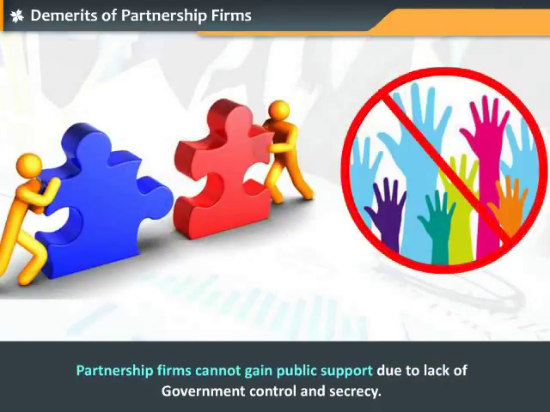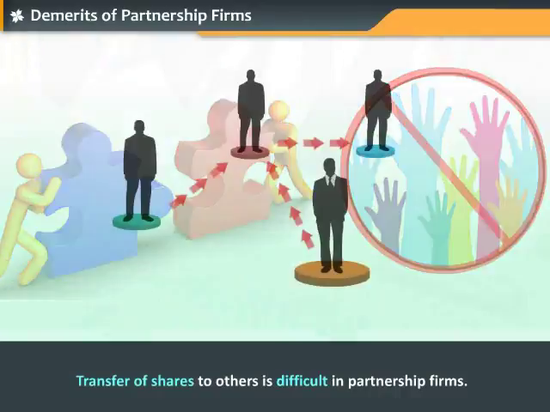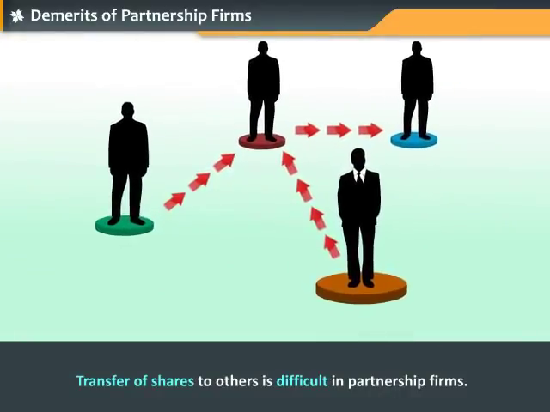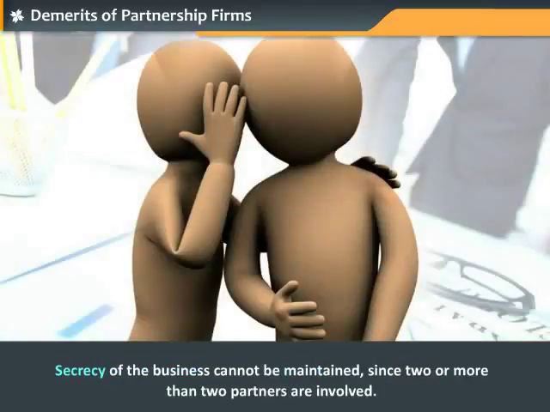Partnership firms cannot gain public support due to lack of government control and secrecy. Transfer of shares to others is difficult in partnership firms. Secrecy of the business cannot be maintained since two or more than two partners are involved.